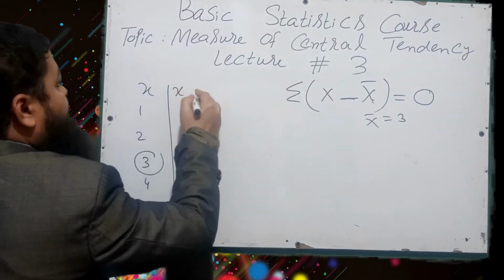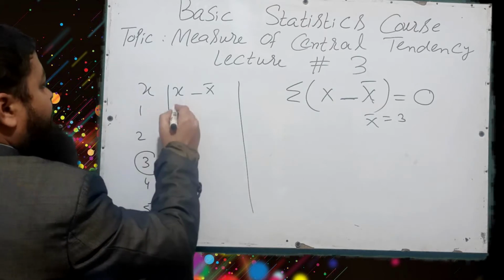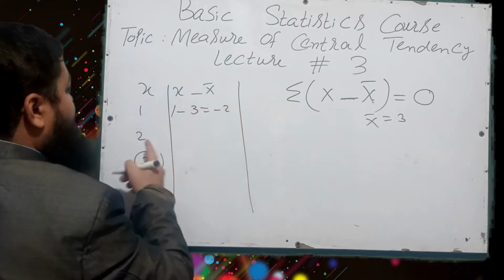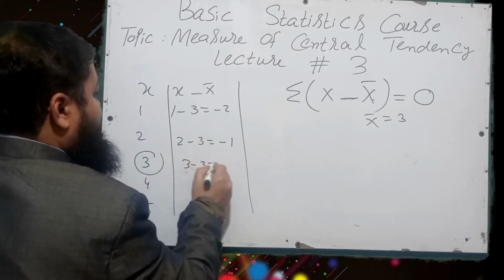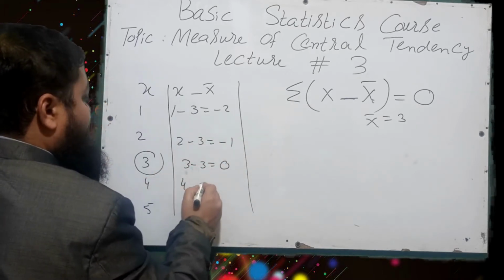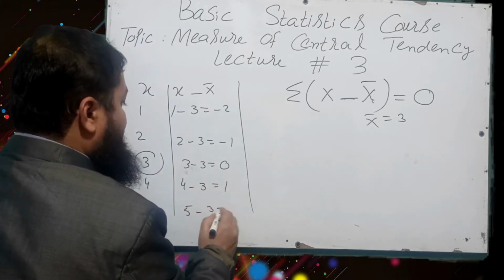If we find the deviation of x values from the mean, 1 minus 3 is minus 2, 2 minus 3 is minus 1, 3 minus 3 is equal to 0, 4 minus 3 is 1 and 5 minus 3 is equal to 2.